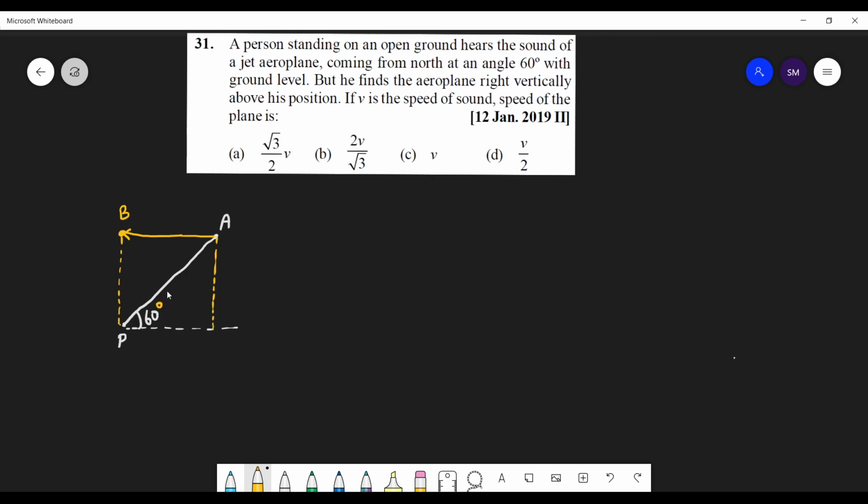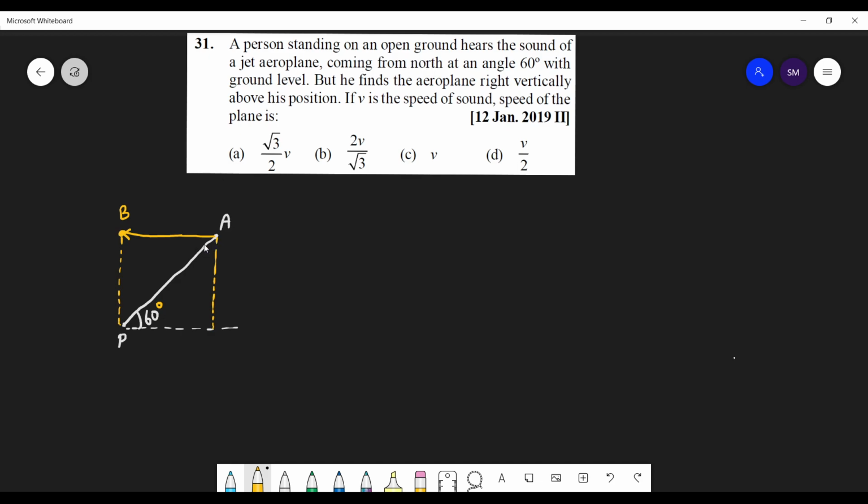So students, this angle is 60 degrees. The question is, the person standing on open ground hears the sound.